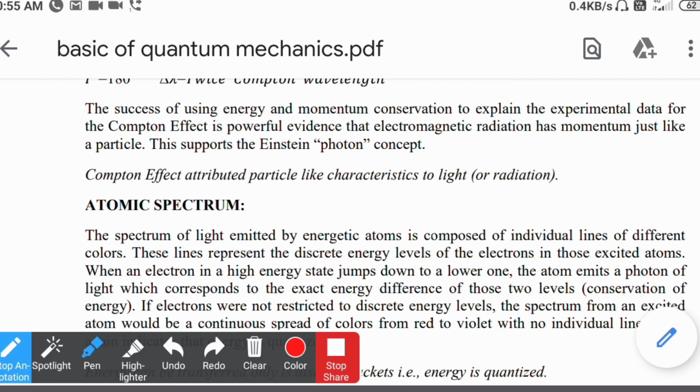The first phenomenon is black body radiation, the second is Einstein's photoelectric effect, and the third is the Compton effect. Now we are left with only two phenomena, the atomic spectrum and heat capacity.